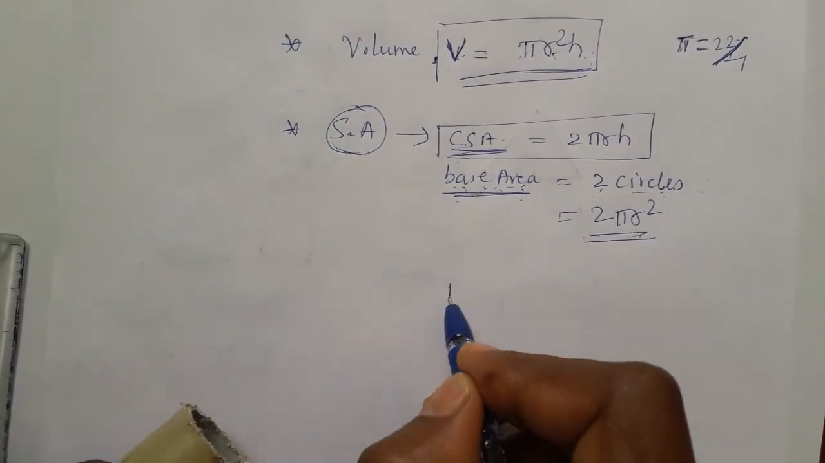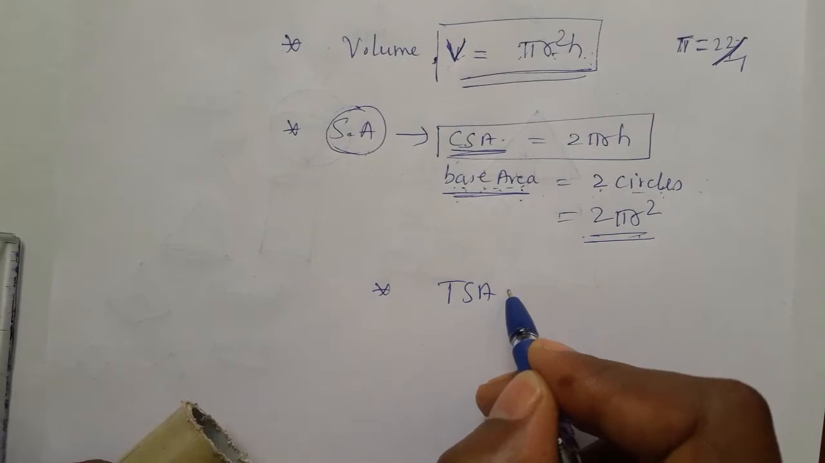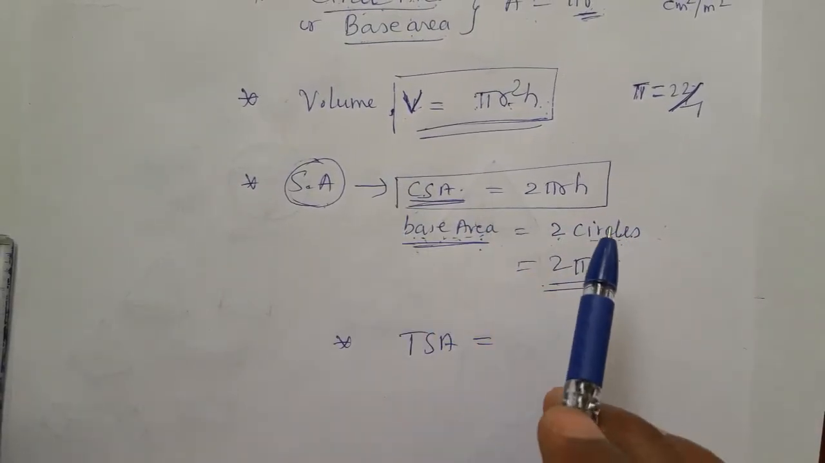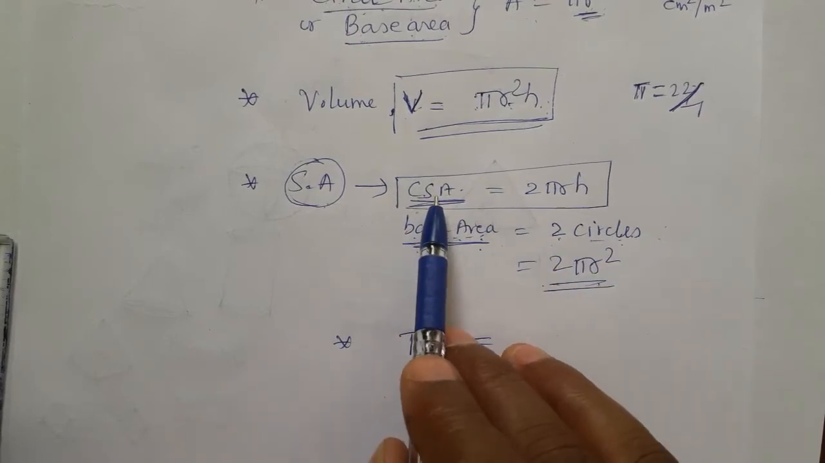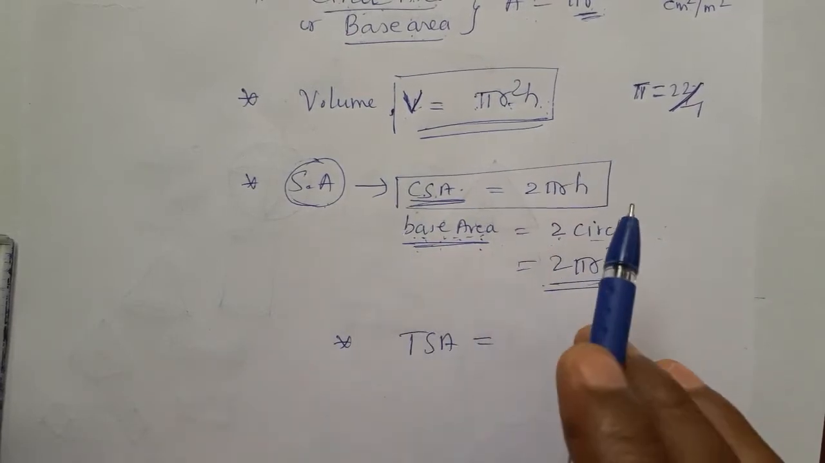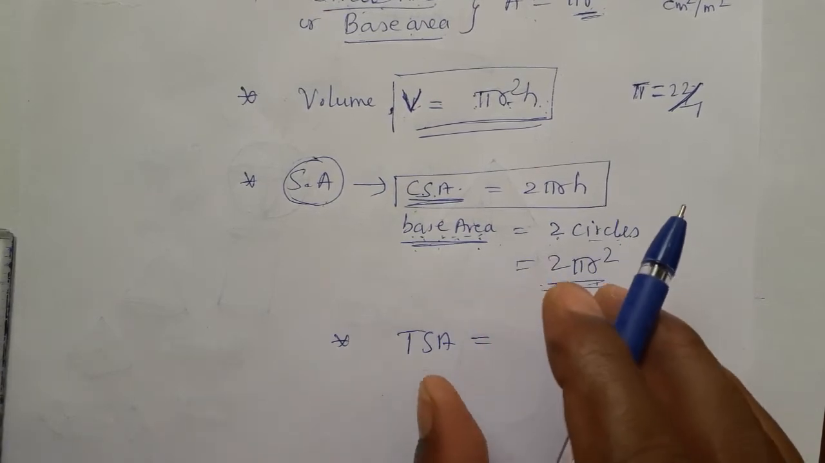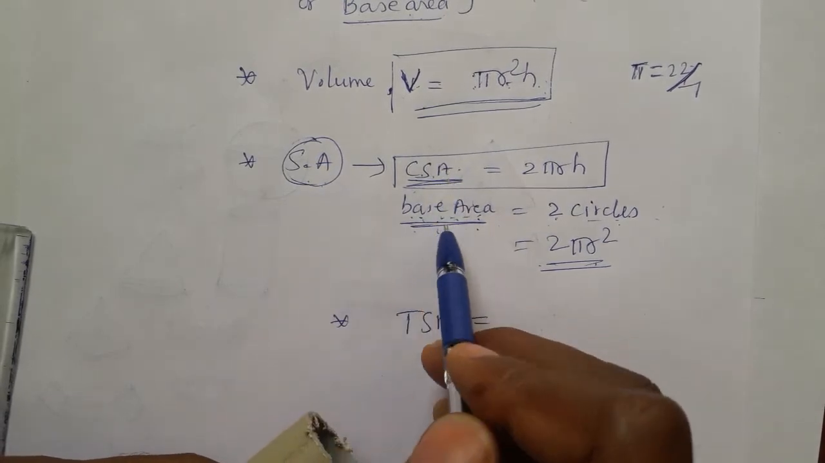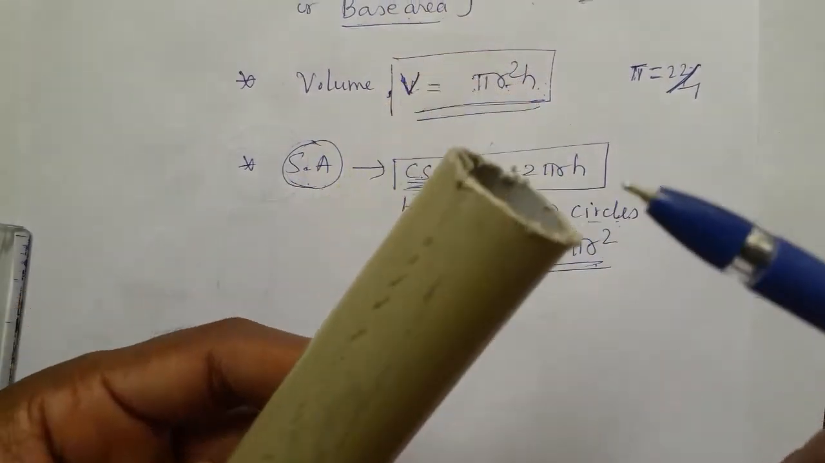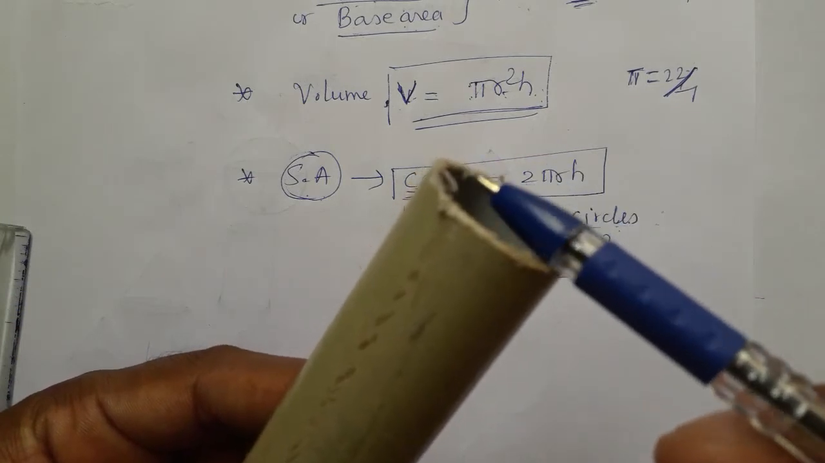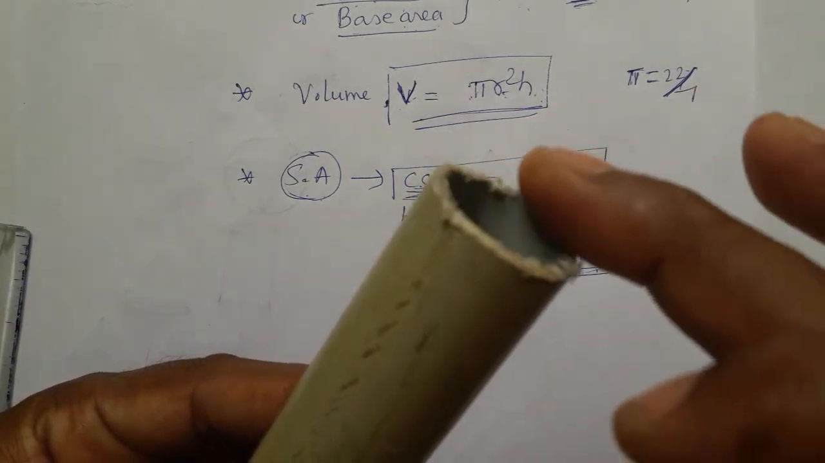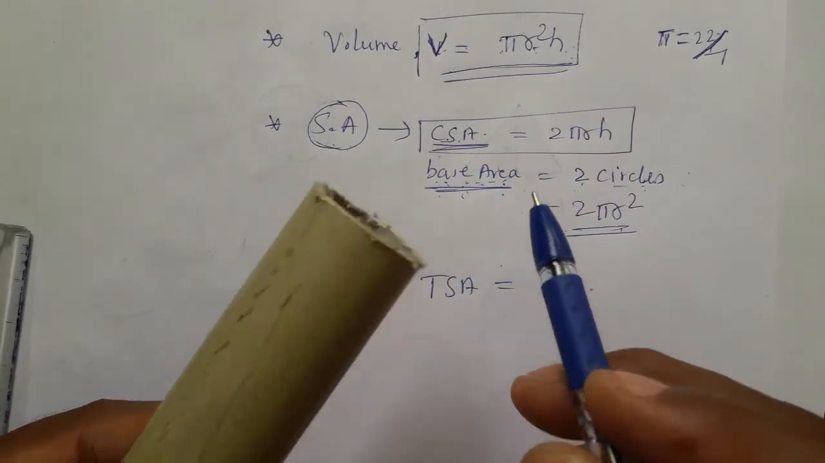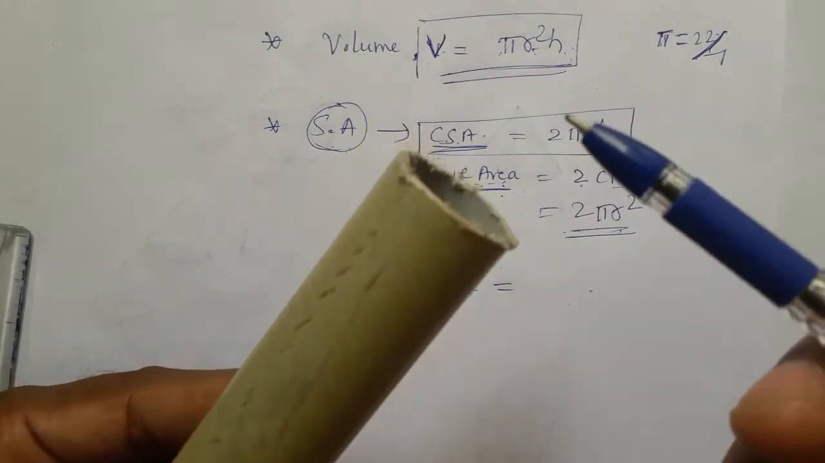Next one is total surface area. What is the meaning of total surface area? It means the complete area of the given solid, not just the curved surface area or the base area, everything. As we know, a cylinder has two types of areas: this is the curved area, and this is the base area. Assume that something is filled, we get area here as well, correct? So in a cylinder there are two types, curved surface area and base area.